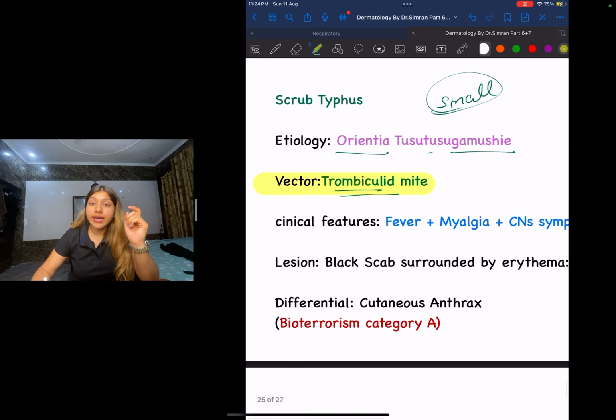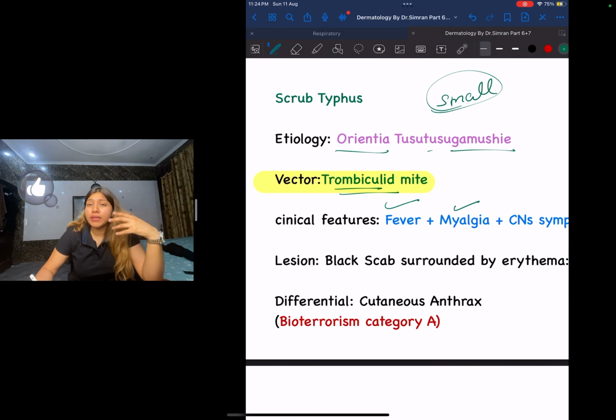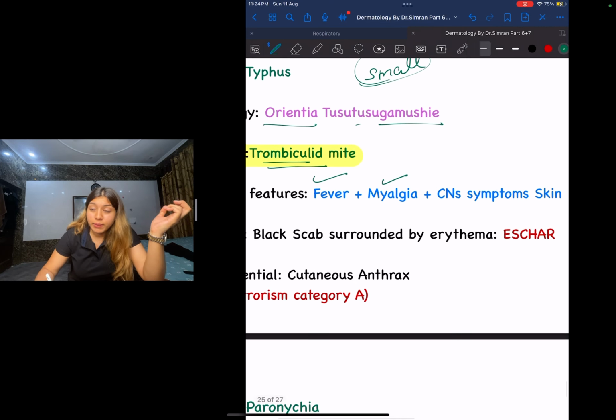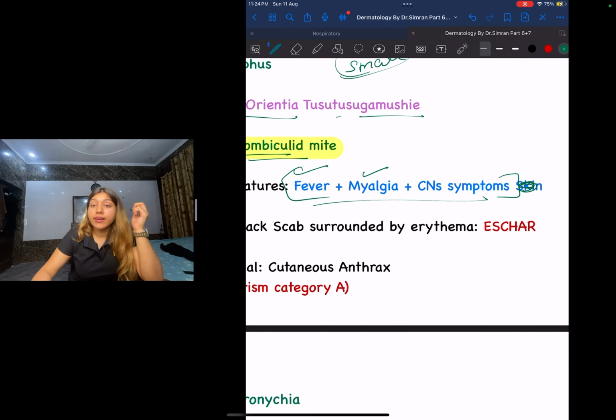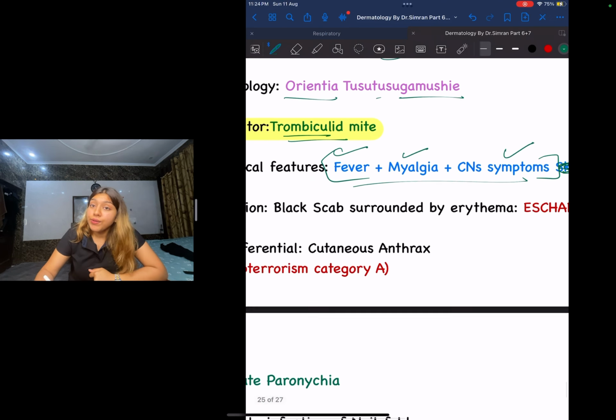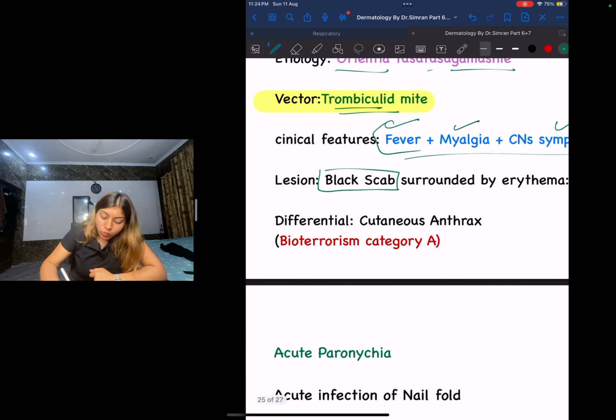Now what are the clinical features? The patient will come with fever, with myalgia, which is muscle pain, with body pain and CNS symptoms. Remove the skin over here, that was supposed to be in the next slide. So these are the clinical features: fever, myalgia and CNS symptoms. If they ask what the skin manifestation looks like, it will have a black scab surrounded with erythema.